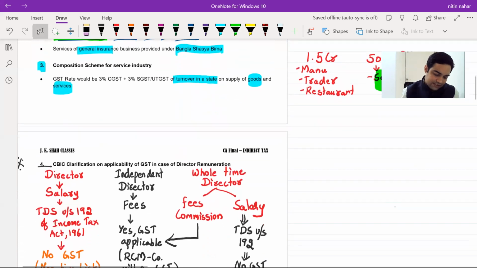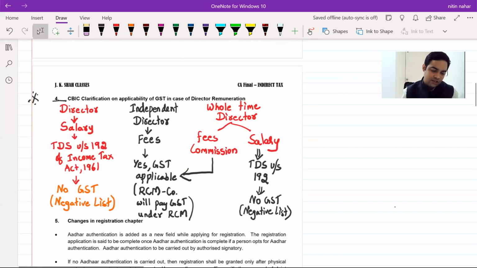Now, if you see the next page, you will find there is an important CBIC circular on director remuneration. See, this again is something which was already there in the law. It's just a circular which is introduced by government so that they can define the taxability of director remuneration. Tell me one thing.